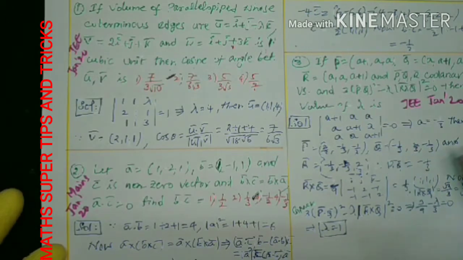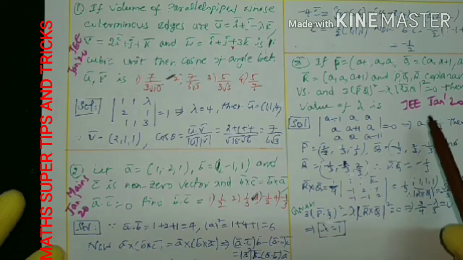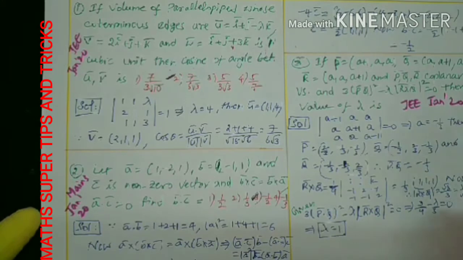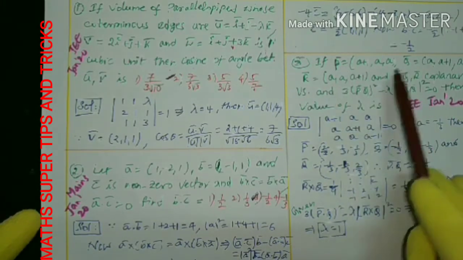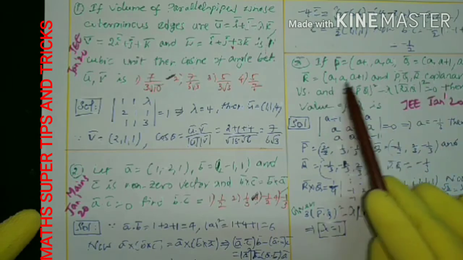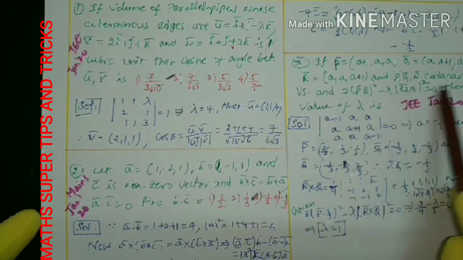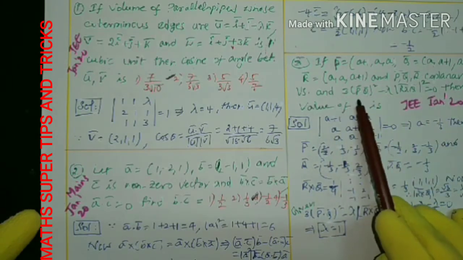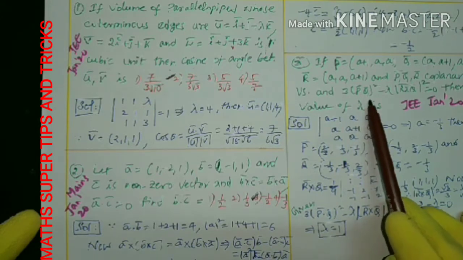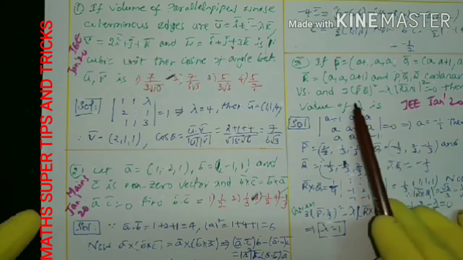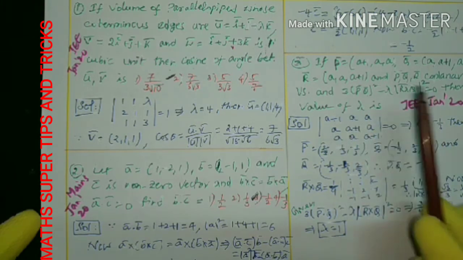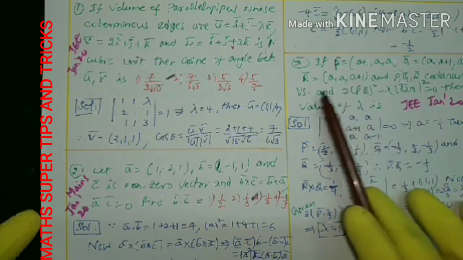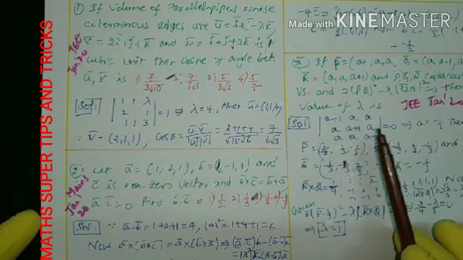Now come to the third question. This is also given in January 2020. Another shape is given. Here three vectors P, Q, R are given like this, and it is also given that P, Q, R are coplanar. And again the relation between P dot Q and R cross Q whole square is given as an equation. Then the value of lambda is asked. By using P, Q, R coplanar, what is the coplanar condition given?